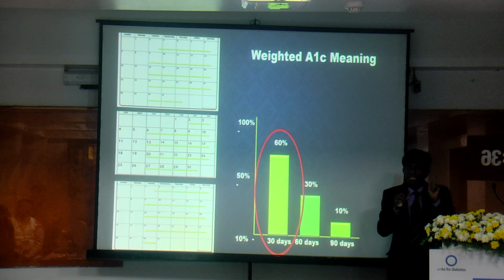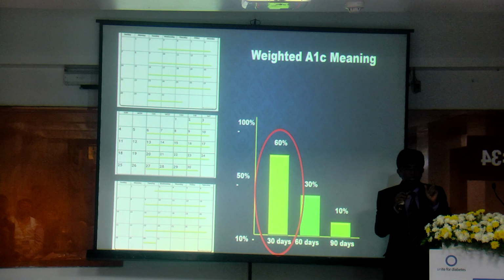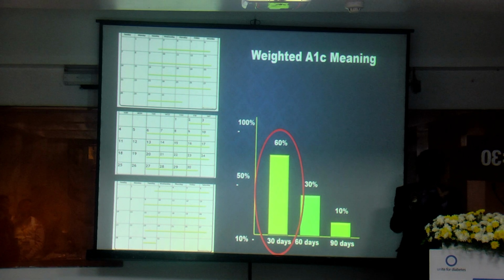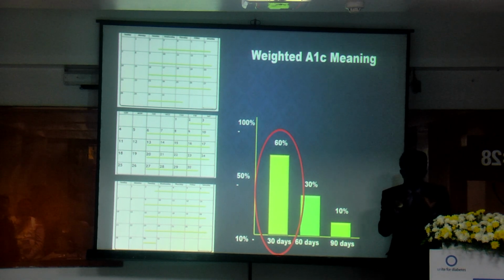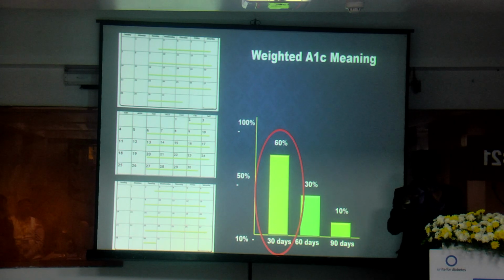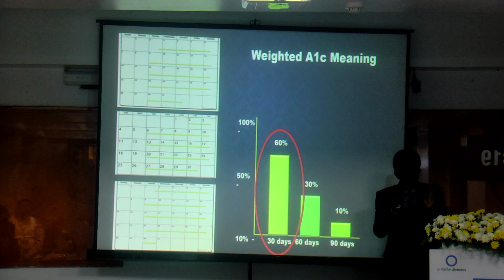It is not that each day of the 90 days of your glucose level contributes to HbA1c formation equally. It is the last 30 days of your glucose level that contributes 60 to 70% of HbA1c formation. The remaining 30% of the HbA1c will be produced by the first 60 days.